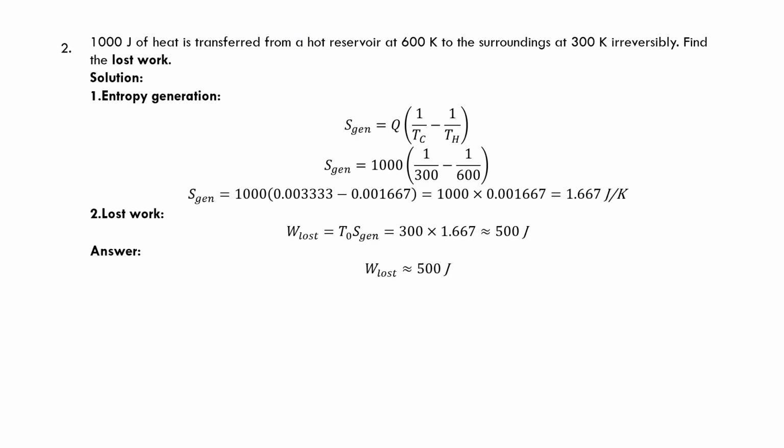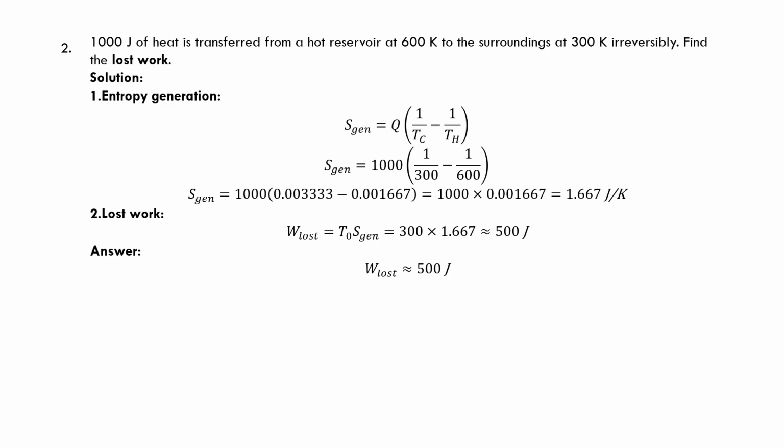The next problem says 1000 joules of heat is transferred from a hot reservoir at 600 Kelvin to a surroundings at 300 Kelvin. Find the work lost due to irreversibility. Here, first, to find the work lost, we need to find the entropy generation. Entropy generation is nothing but Q into 1 by Tc minus 1 by Th. Here, Q is taken as 1000, Tc is taken as 300, and Th is taken as 600. And on substituting, we get Sgen as 1.667 joules per Kelvin.